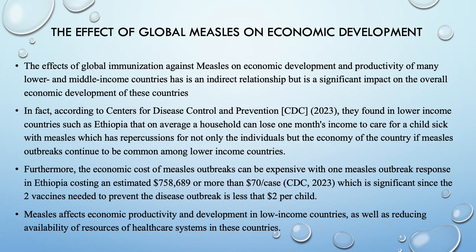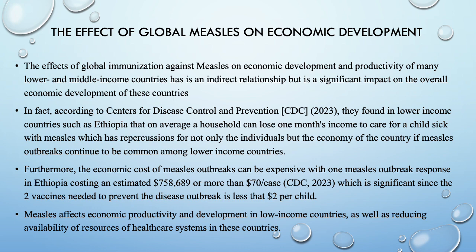Looking at the effects of global measles on economic development, we can say that the effects of global immunization against measles on economic development and productivity of many lower and middle income countries has an indirect relationship, but is a significant impact on the overall economic development of these countries.